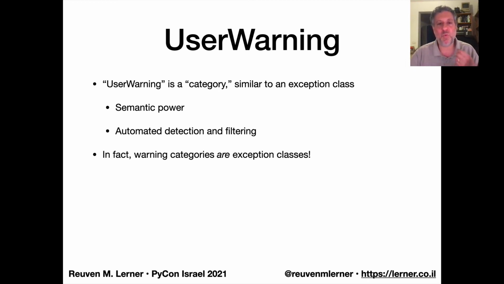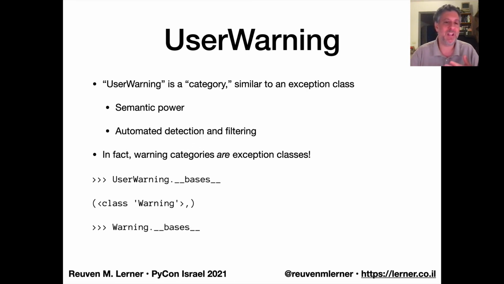And as I mentioned, warning categories actually are exception classes. How do I know this? Well, if I go to user warning and I ask, what does it inherit from? What are its bases? I'm told, oh, well, that's a class warning, right? So user warning inherits from warning. And what does warning inherit from? It inherits from exception. So warnings are exceptions, but they are, as I've mentioned, handled specially and separately from the system.